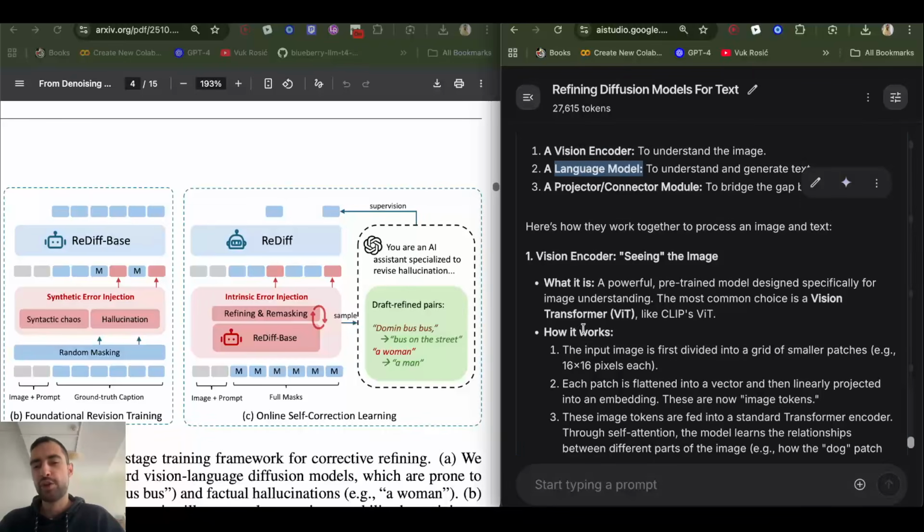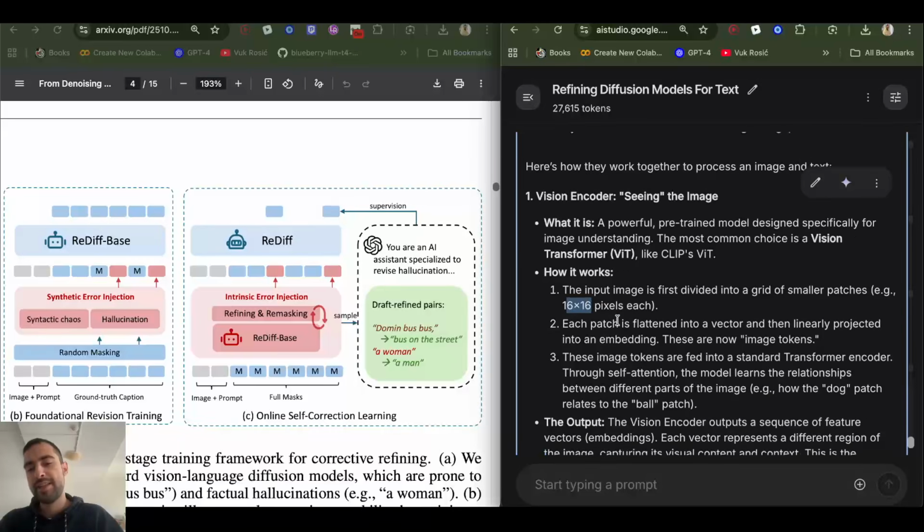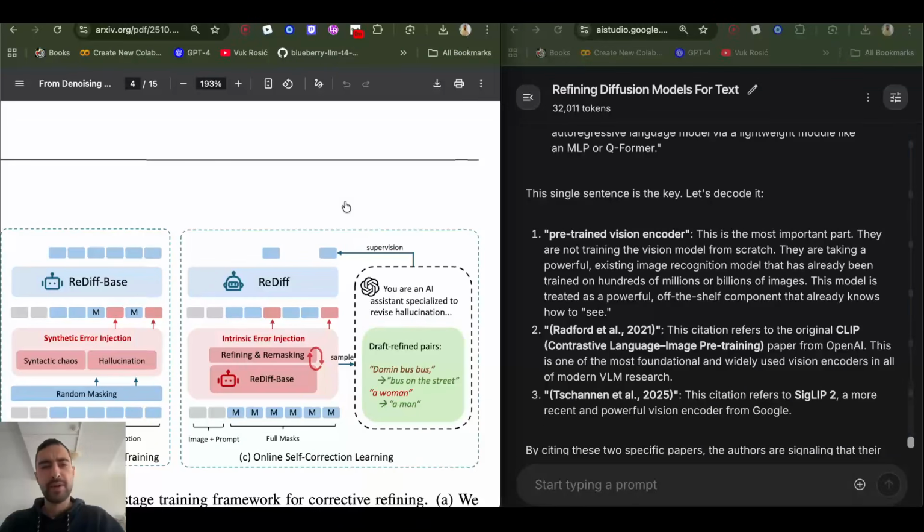The architecture of the model is a vision transformer for the vision encoder, like CLIP's vision transformer. It's going to divide images into 16 by 16 pixel patches, but I think the paper doesn't tell explicitly which vision encoder it's using. For language generation, it's using just a diffusion transformer.